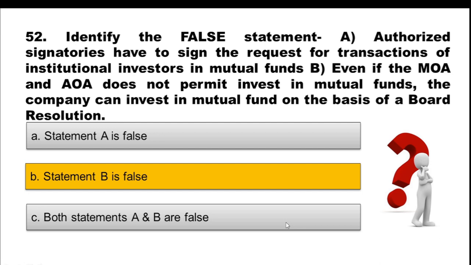These documents, MOA and AOA, as I mentioned, the memorandum and articles of association, are the guidelines on the areas in which a certain company can function, what could be their duties, their roles, and their defined area. So they cannot go beyond that. If it is not permitted in the AOA and MOA, the company cannot invest in mutual funds. So statement B is false.